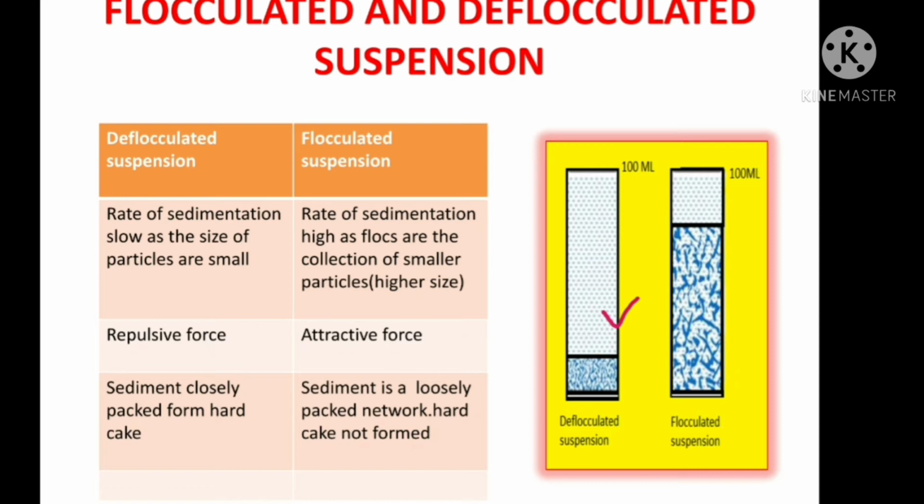These flocs are formed by the aggregation of light, fluffy conglomerates. Small particles aggregate to form flocs. Because of this, rate of sedimentation is very high in flocculated suspension as compared to deflocculated suspension.